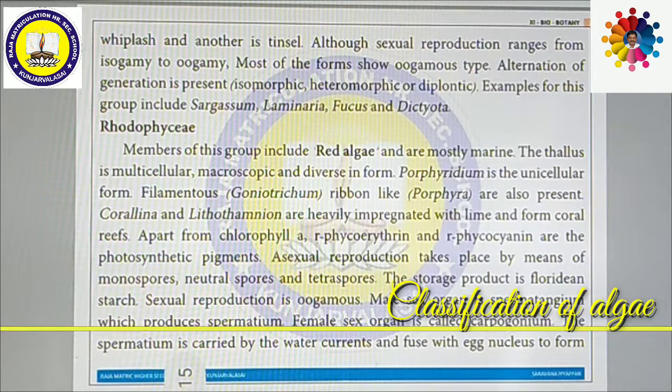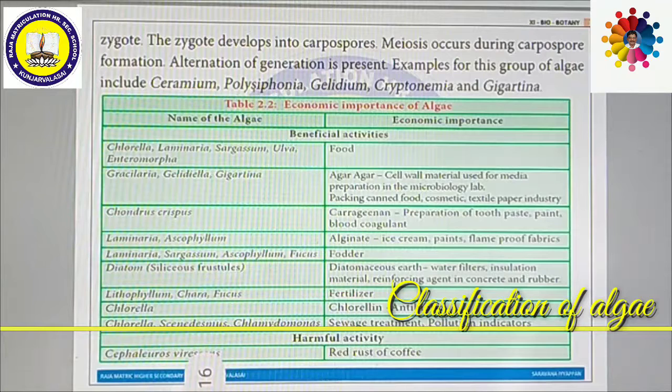This is very important. One more question. Sexual reproduction is oogamous. Mostly, sexual reproduction in Rhodophyceae is oogamous. The male sex organ is the spermatangium, which produces spermatium. The female sex organ is the carpogonium. The spermatium is carried by the water currents and fuses with the egg nucleus to form the zygote. The zygote develops into carpospore.